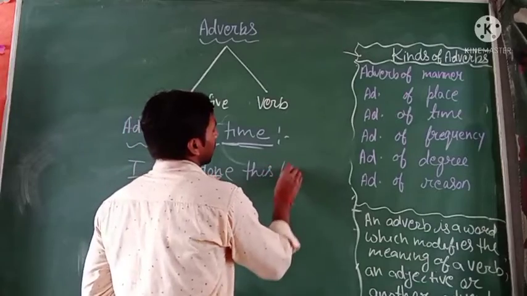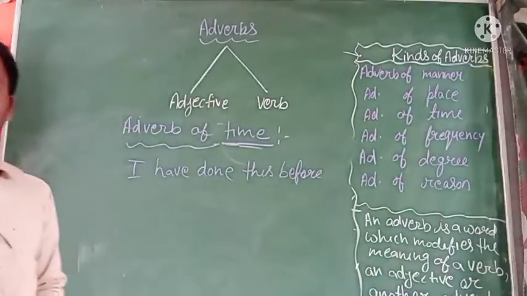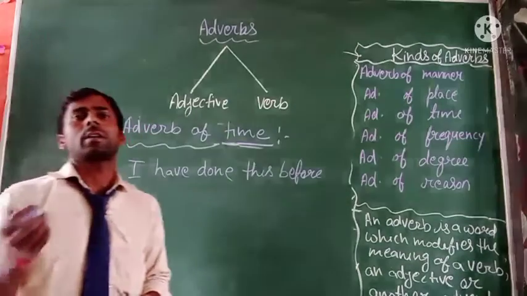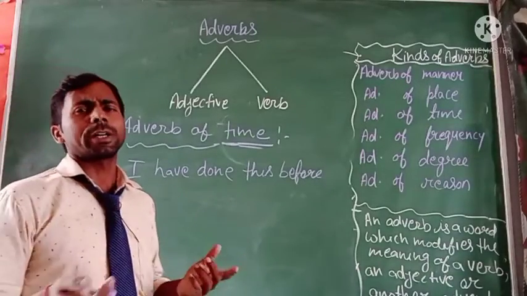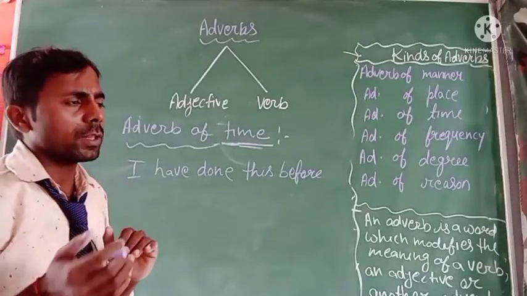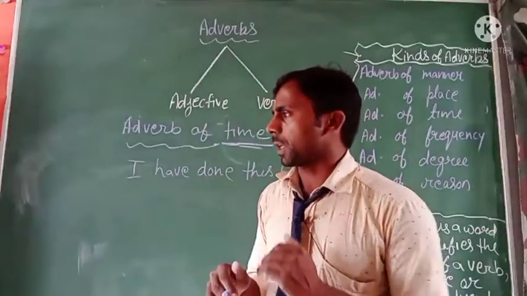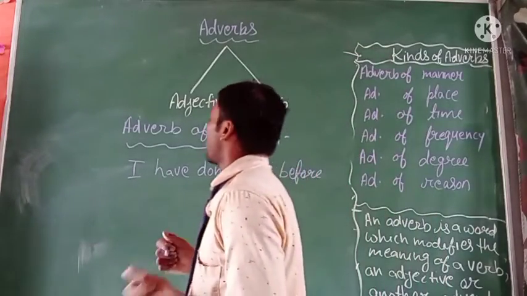Before. Okay. Before, late, never, today, tomorrow, etc. are many words used in an English sentence. And when these words are used as an adverb and express the time, then it will be the adverb of time.